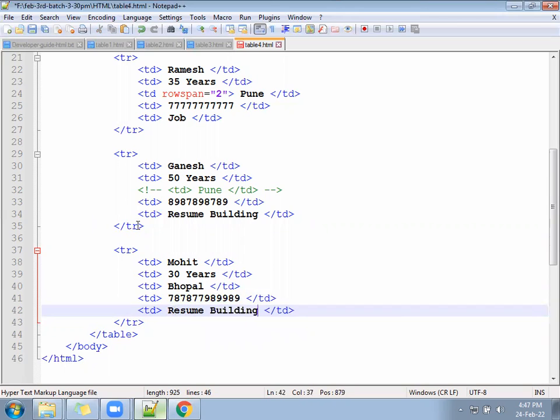So what do you think? Shall we write the resume building 2 times, or should we keep it in one place and display it for both users?